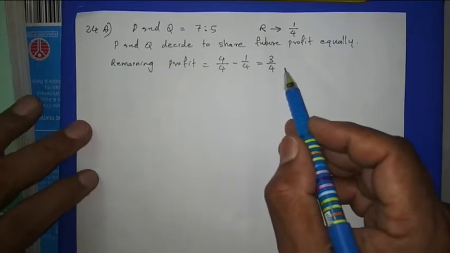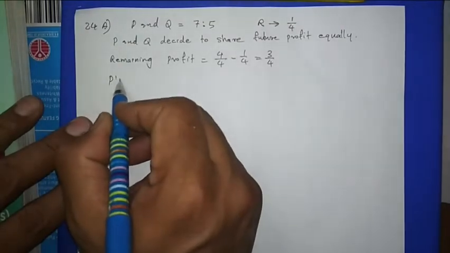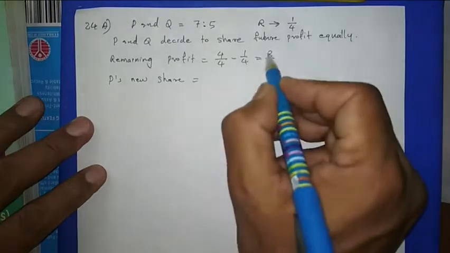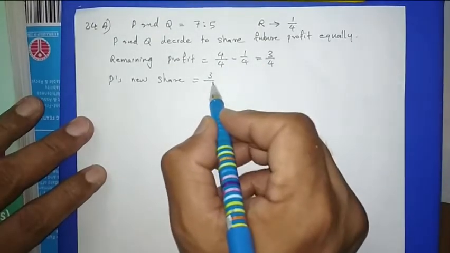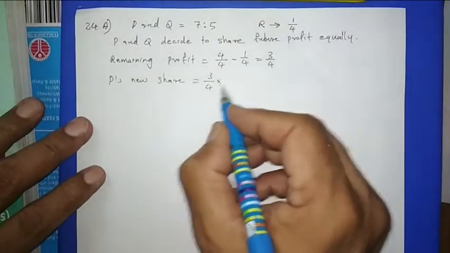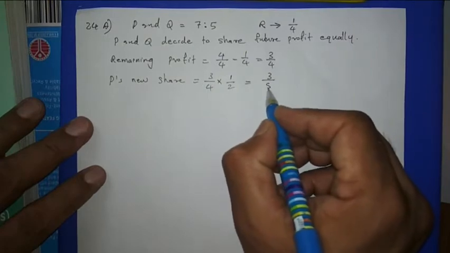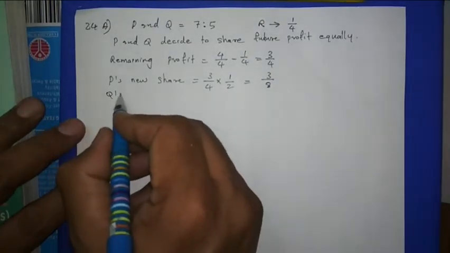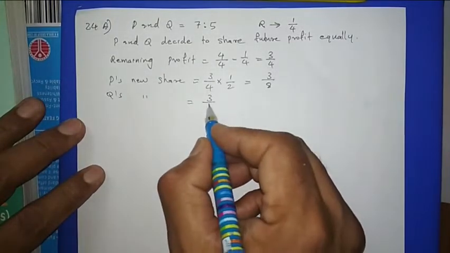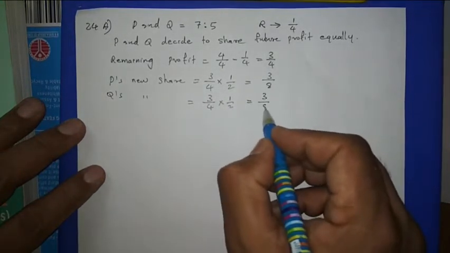That is the meaning. Now P's new share. This is for P and Q. You have to take it equally, meaning he will get half. So it will be 3/8. And Q's new share is also the same way. The remaining profit was 3/4. He also will get half of this, so it will be 3 out of 8.